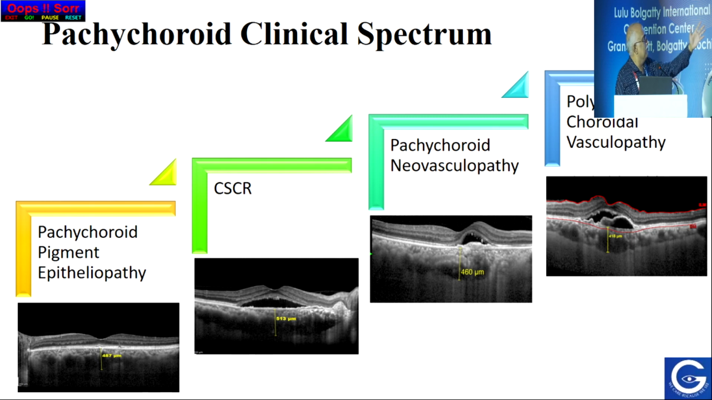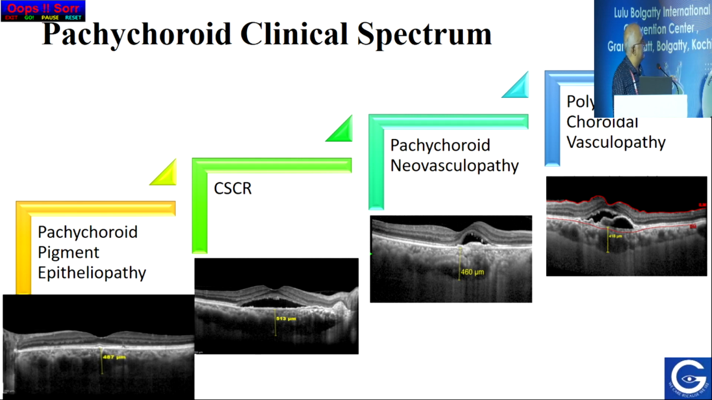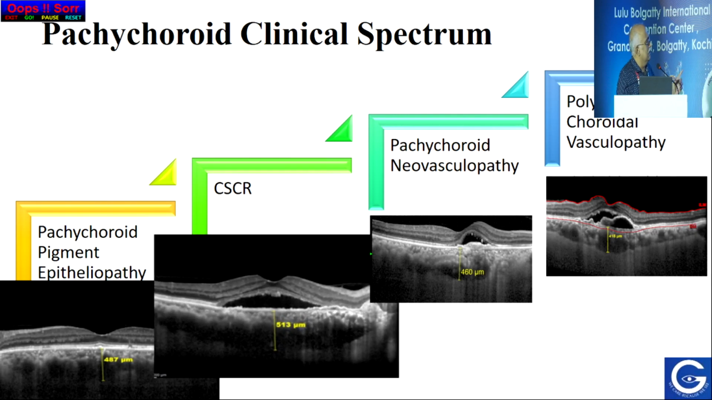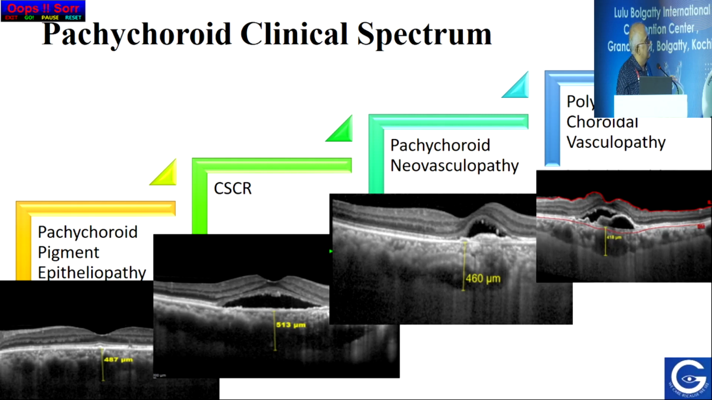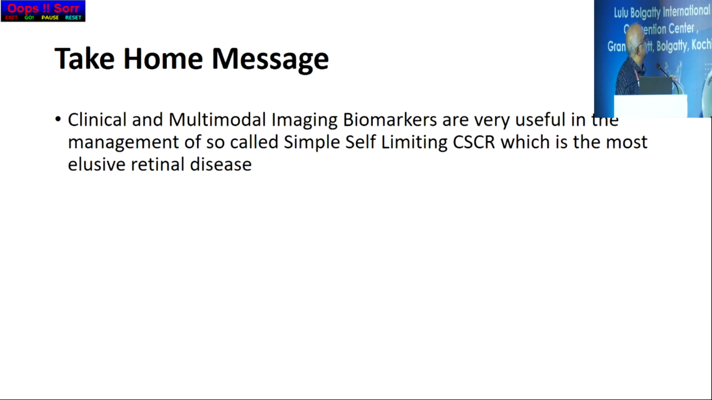So this is the spectrum, and definitely you have to look at the other end also, because some of your cases will land up in PCN and PCV later. So always think about these biomarkers when you treat CSCR. So that is it. Clinical and multimodal imaging biomarkers are very useful in the management of so-called simple central serous chorioretinopathy, which is the most elusive retinal disease. Thank you.